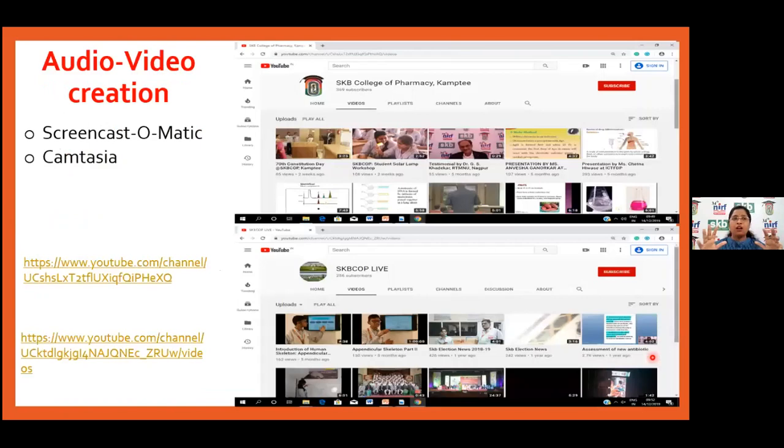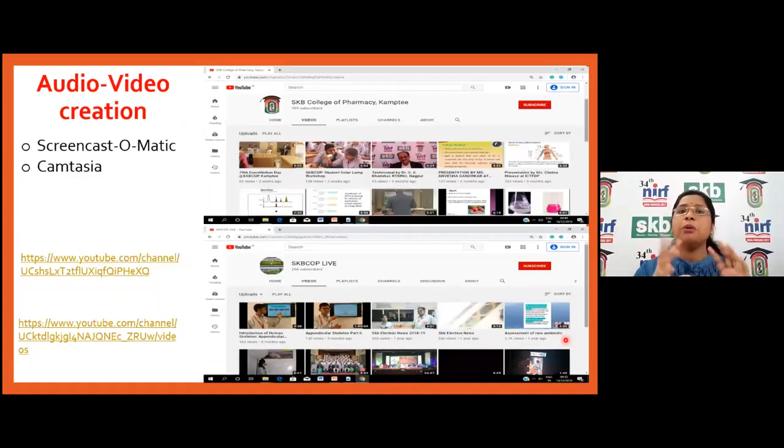Now, another tool which is very helpful in this activity is audio video creation using Screencast-O-Matic software or Camtasia software. Nowadays there is also the active presentation, where you can prepare a presentation and record it. Even this facility is available in Microsoft Office as well. In the higher versions, your photo also appears on the same. You can record through all these tools and make it available for the students, as per the flipped classroom requirement.